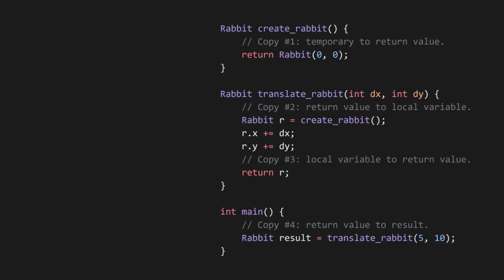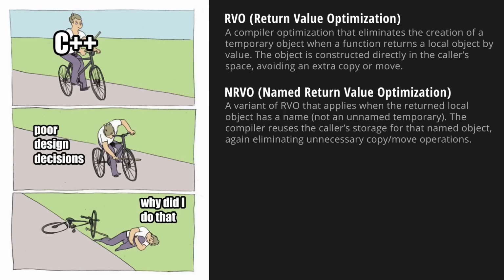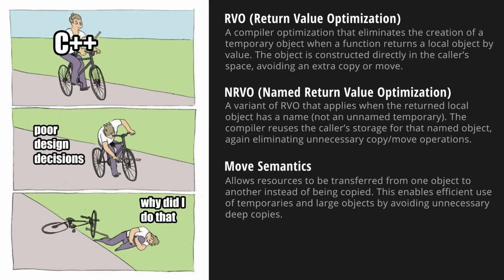The reason why we need this is because the default behavior in C++ is to pervasively make copies literally everywhere that it can. Here we're just calling two functions, yet it's performing 4 copies. Now try to extrapolate this to a real-life codebase. You could end up with tens of thousands or millions of unnecessary copies. So we need compiler optimizations like copy elision to come in and clean it all up. Copy elision is so fundamental to C++ that it still runs even if you disable optimizations. Optimizations like RVO, NRVO, and the whole apparatus of move semantics are a convoluted set of workarounds to avoid the cost of obeying the language's own semantics.